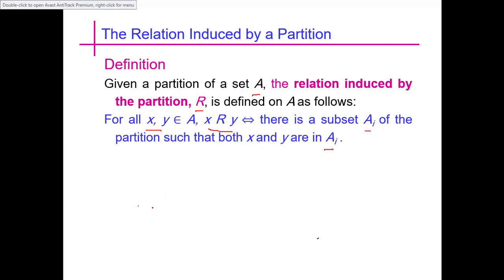Considering this definition, we can see here that only those elements are related which are in the set Ai. Only those elements have a relation among them which belong to the same partition.